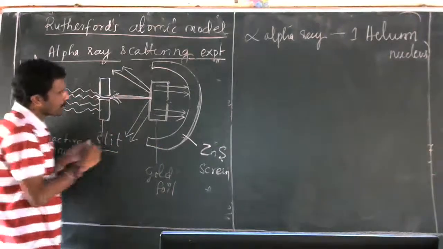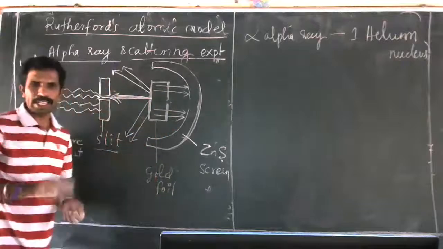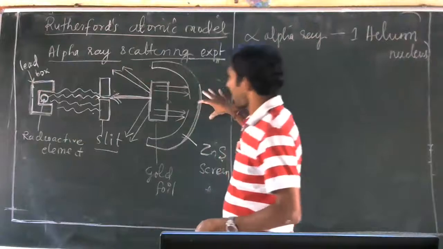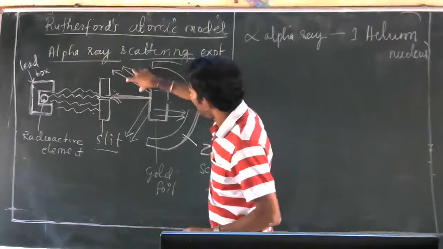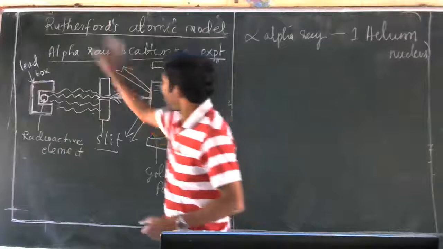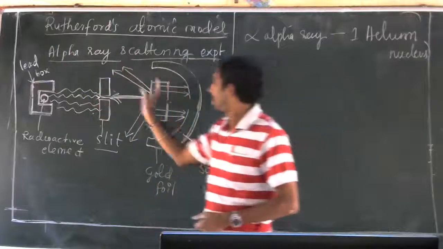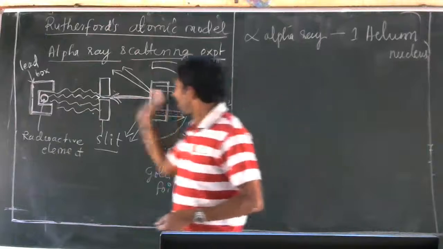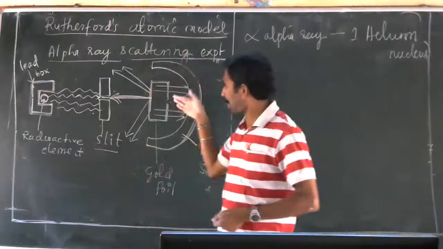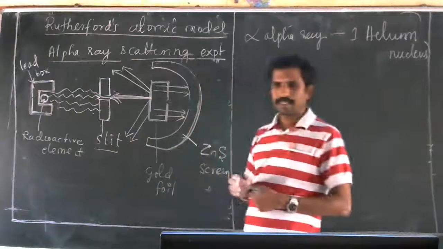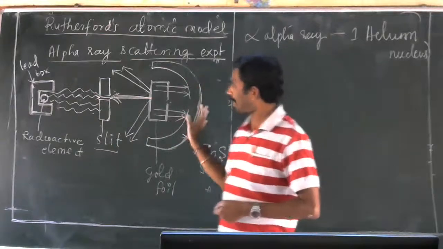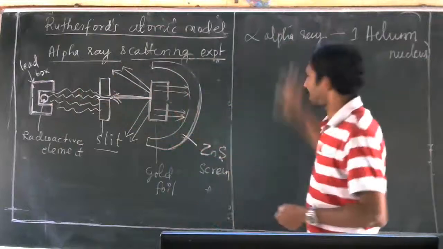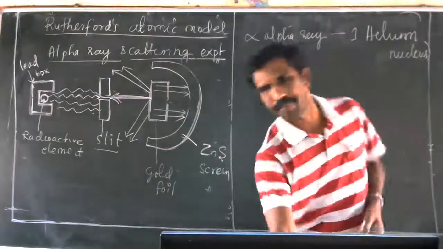Some rays entered the gold foil without any deviation. And some of the alpha rays were reflected back, bounced back with small angles. Some were rebounded back in the same direction where they entered. Like this, it happened. On the observation of this experiment, he proposed his theory. Understood?